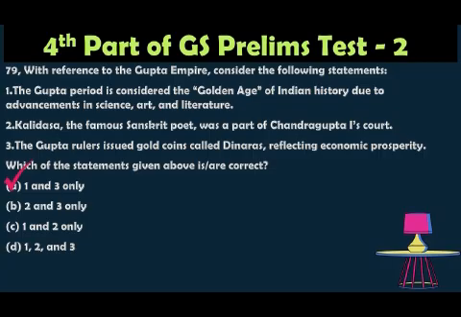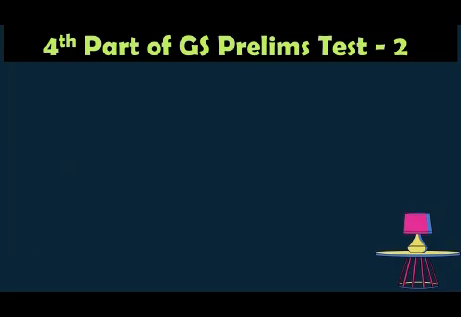The Gupta ruler issued gold coins called dinars. That is also correct. So option 1 and 3 only.